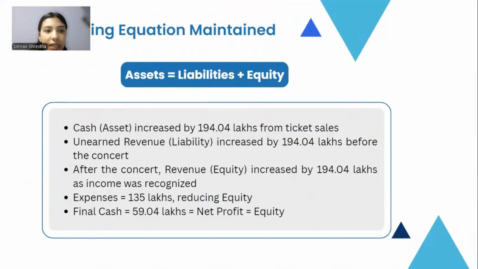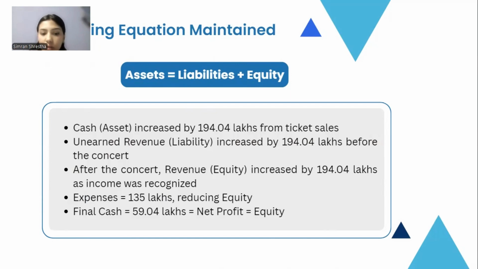Moving on to the next slide, accounting equation maintained. The accounting equation says that assets must be equal to the sum of liabilities and equity. After the ticket sales, the cash, that is an asset, increased by 1 crore and 94 lakh. But unearned revenue also increased, so the equation stayed balanced. When the expenses for the concert were paid, the cash went down by 1 crore and 35 lakh, which reduced our assets.